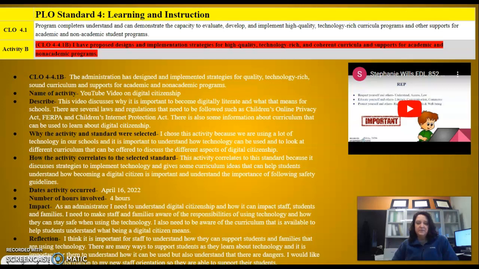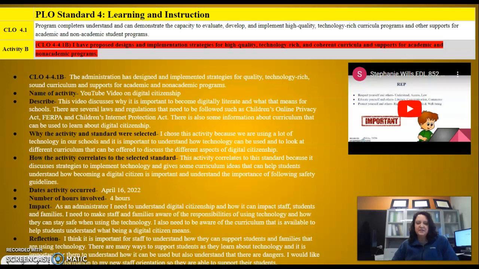How did it impact me? As an administrator, I need to understand digital citizenship and how it can impact staff, students, and families. I need to make staff and families aware of the responsibilities of using technology and how they can stay safe when using technology. I also need to be aware of the curriculum that's available to help students understand what's being used and what it means to be a digital citizen.